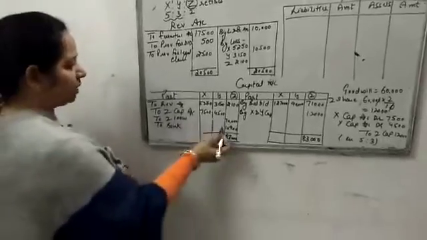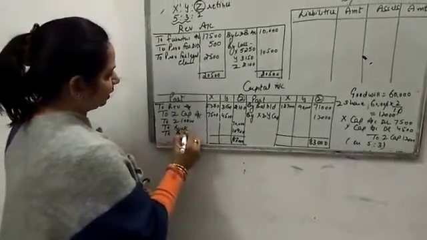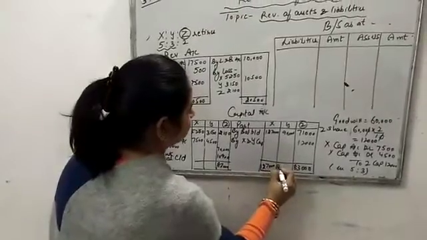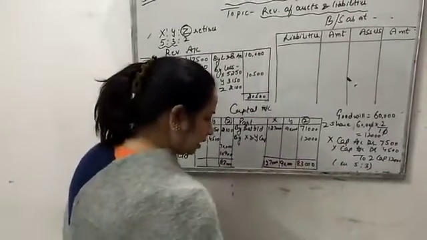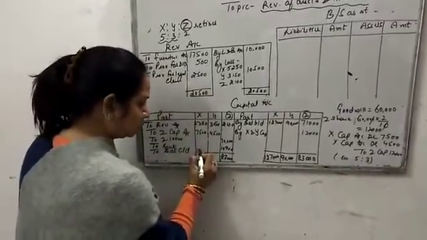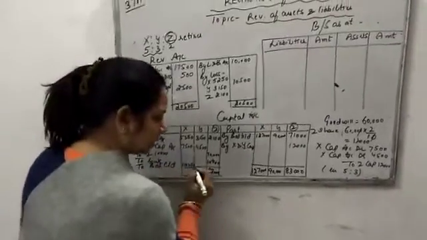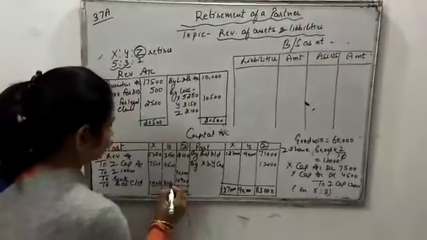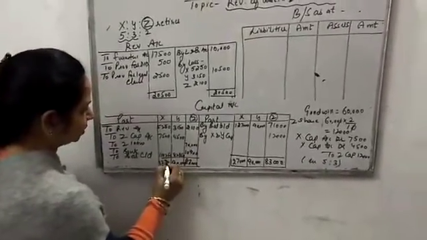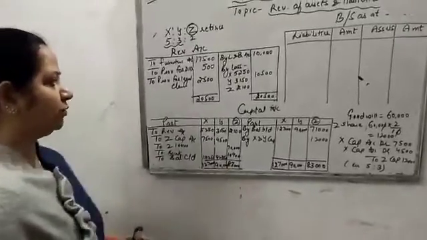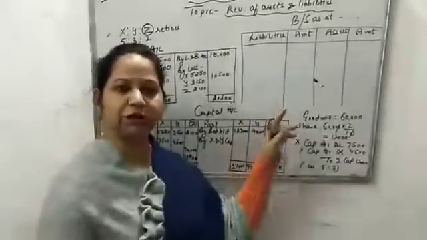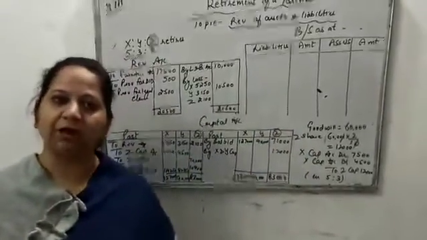And now we'll find out the balances of X and Y. Here 1,27,000 is there, here 90,000 is there, and here the balances come to 1,14,250, and here in this case 82,350, and here 1,27,000. So in this way we are going to make the capital account. The last step, now we have to make the balance sheet, that is the revised balance sheet after the changes.